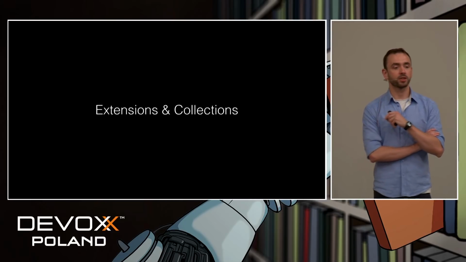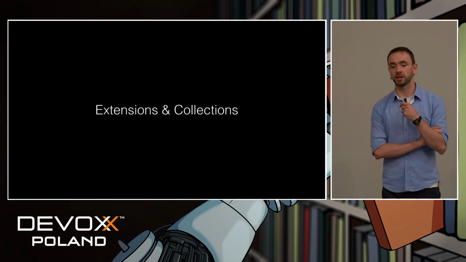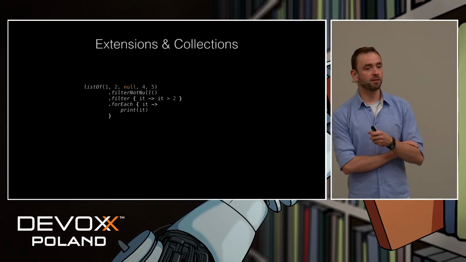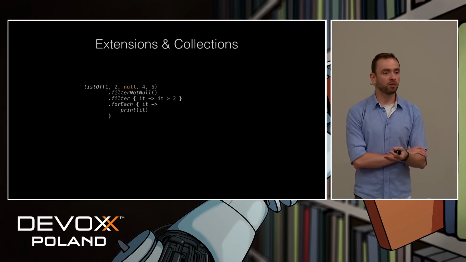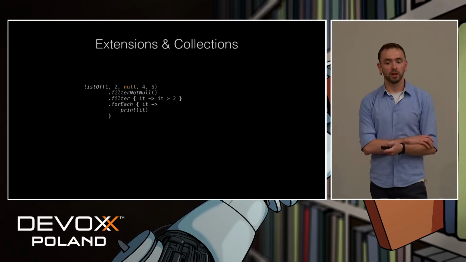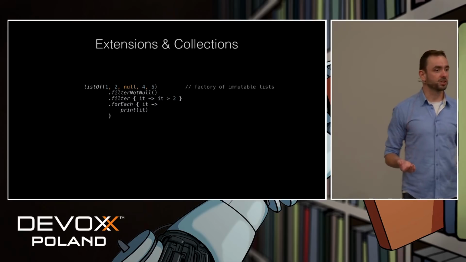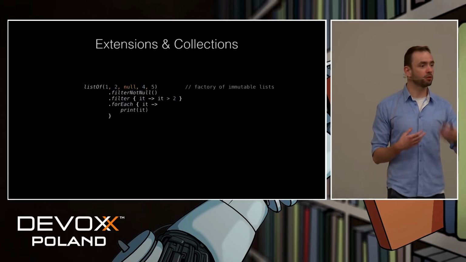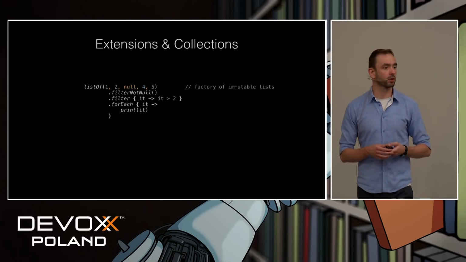If we talk about extensions, we also have to mention collections, as in Kotlin they are actually related. So here we have a simple standard library function, listOf, which gives us an immutable list. And then we perform some filter and forEach, like functional iteration, on this collection.